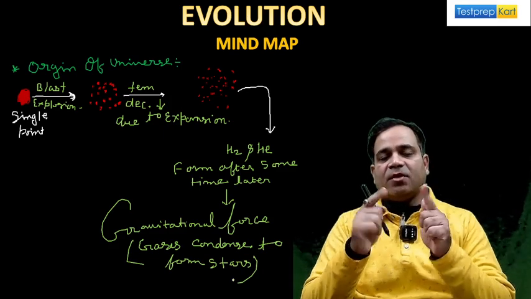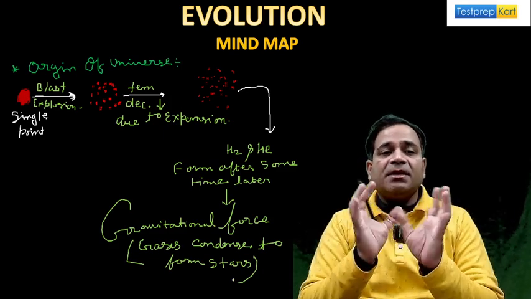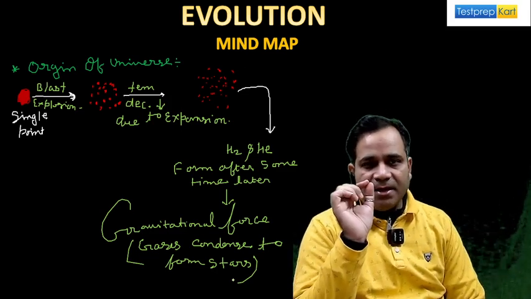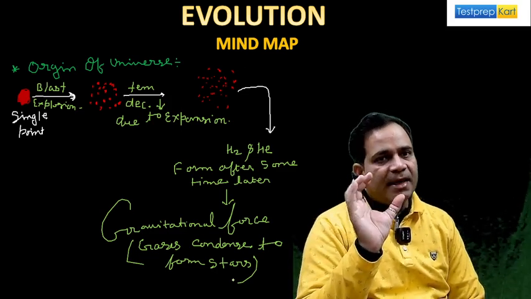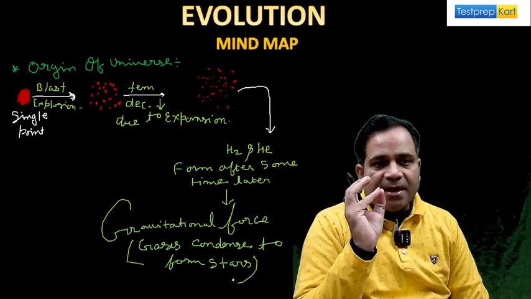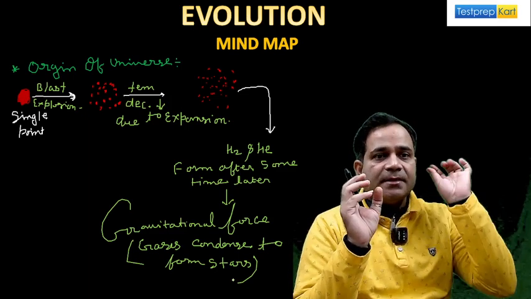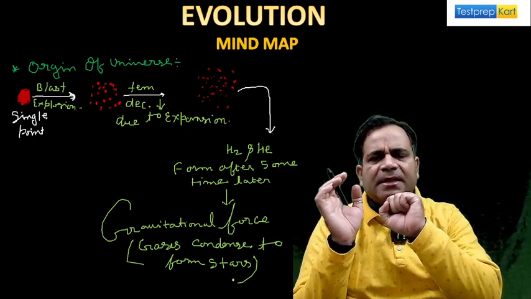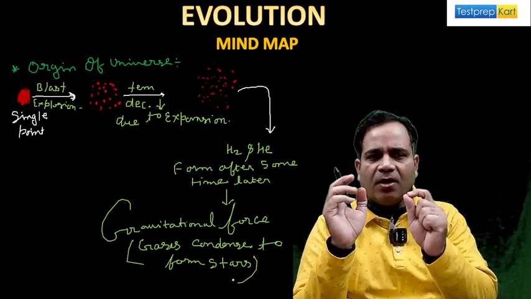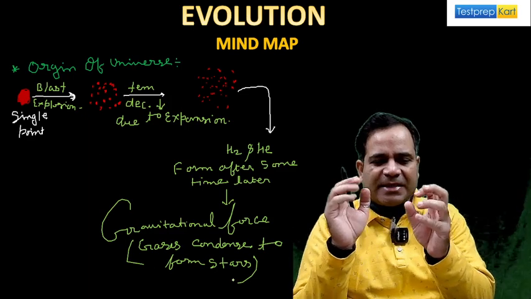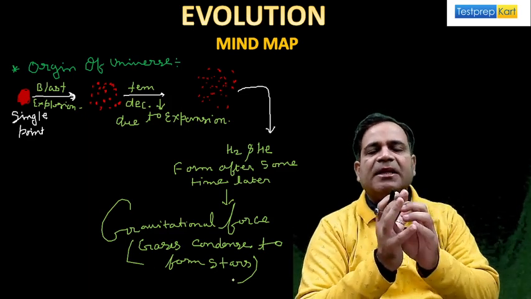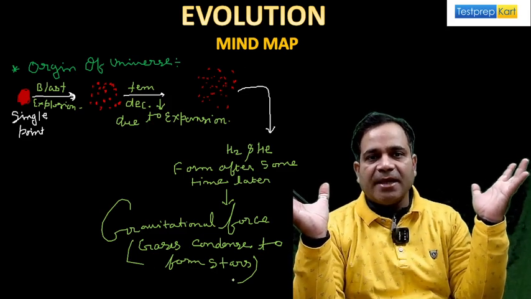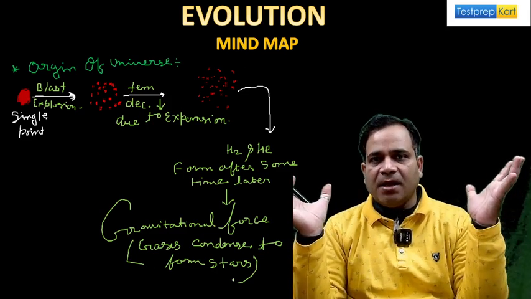Now again, I'm going to repeat how this origin of universe will start. Let's see, a single huge point causes a blast, or you say an explosion. How may it occur, sir? Whenever any slow moving particles strike this single huge point, then it becomes a blast, or you say an explosion. That is the Big Bang theory.